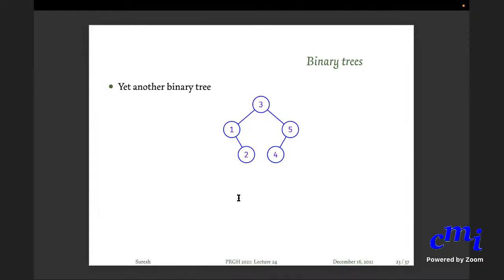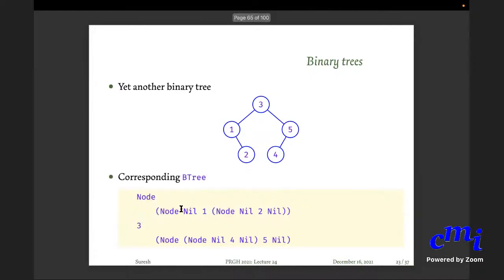The left subtree is node of nil 1 nil, and the right subtree is node nil 2 nil. So the left subtree is node nil 1 nil, node nil 2 nil. The right subtree is node nil 4 nil, and then after the 5 you will have nil.